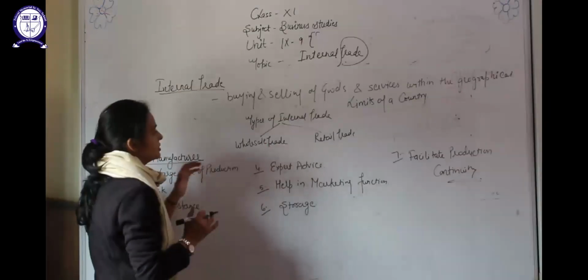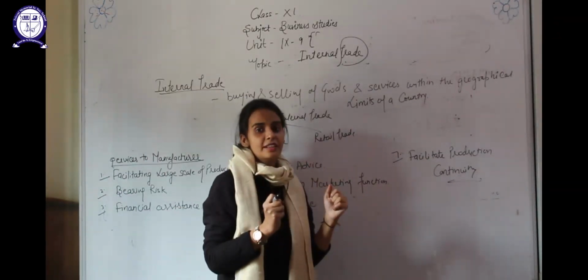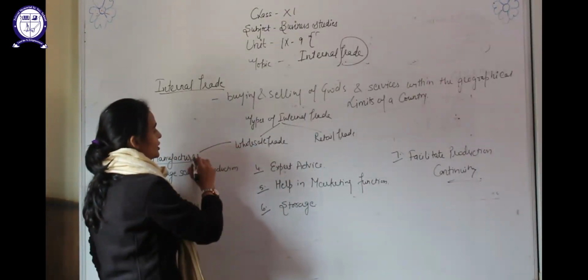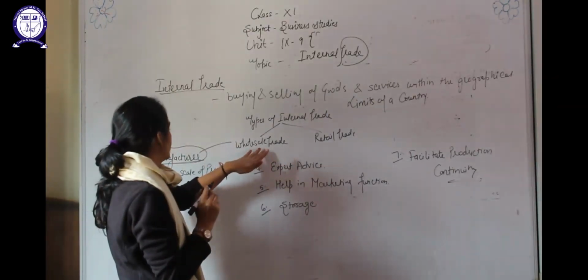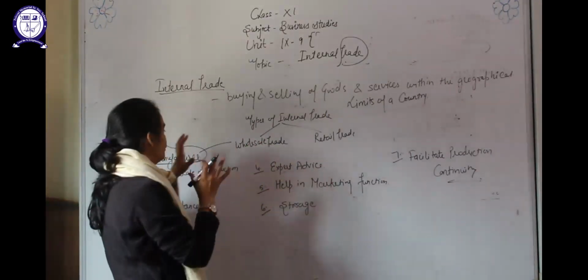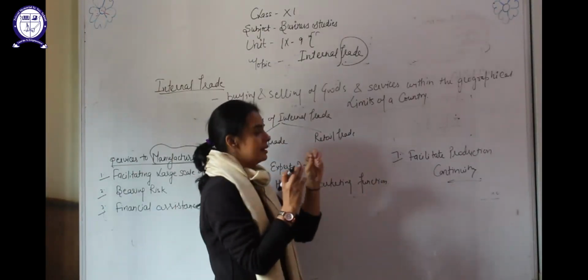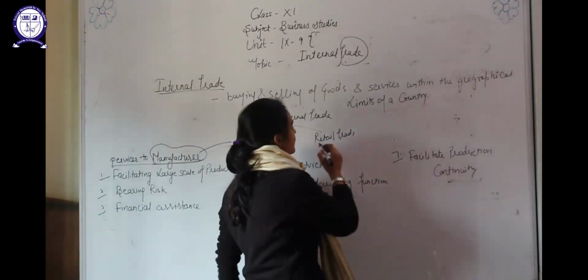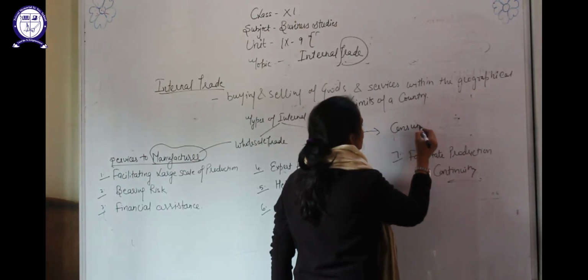Clear? Wholesale trade is when the wholesaler purchases goods and services in bulk quantity from the manufacturer and further sells to the retail trader in small quantity, and the retail trader sells further to the consumer.